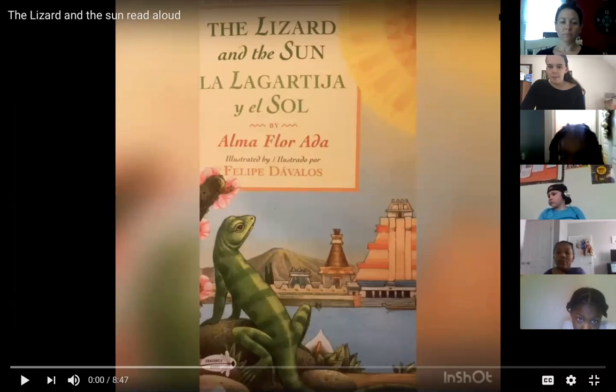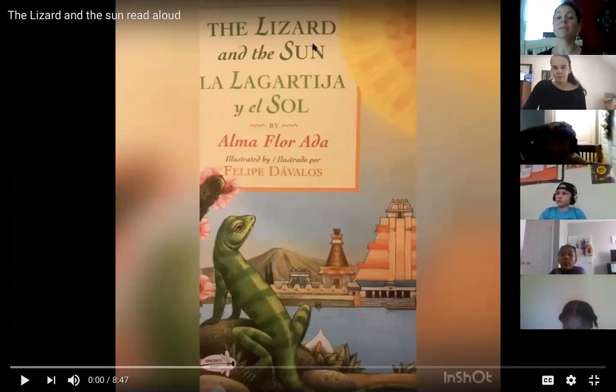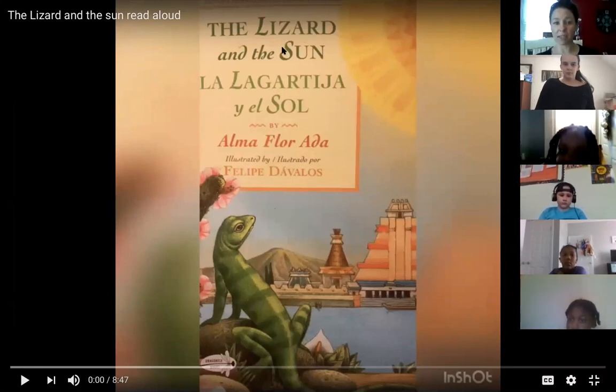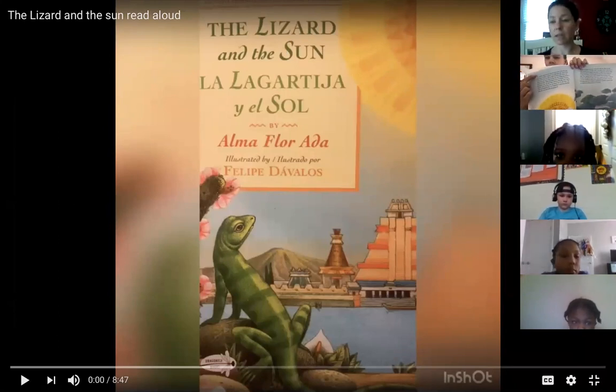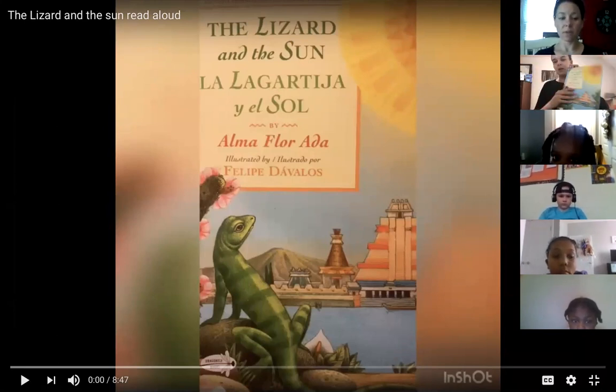Friends, real quick before we get started, it says The Lizard and the Sun, but then it also says the title in a different language, which is kind of cool about this text. This text is actually on every page, friends. I'll show you in my book. On every page, it has the story in English, and then on the next page in Spanish. It's a pretty cool book. All right, here we go.